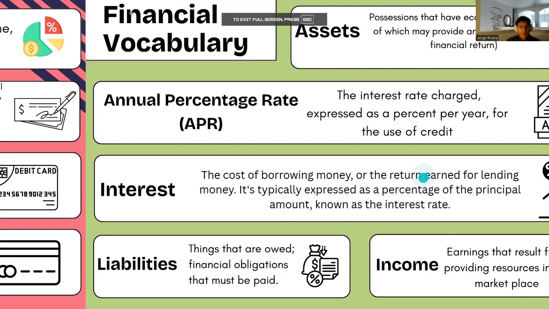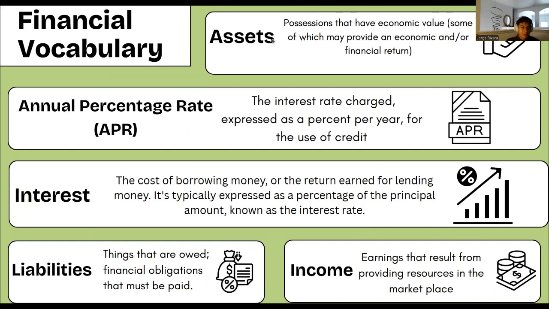Some more financial vocabulary. Assets are possessions that have economic value, some of which may provide an economic and or financial return. What is the annual percentage rate? So you might be hearing this a lot on commercials about cars, about household appliances, about a lot of different things.